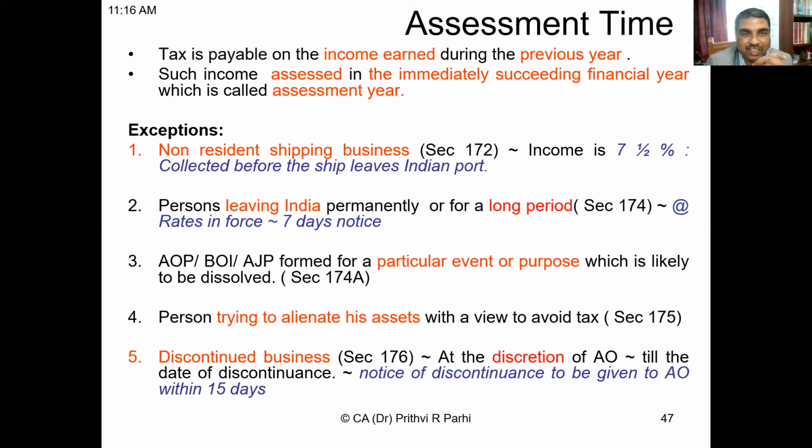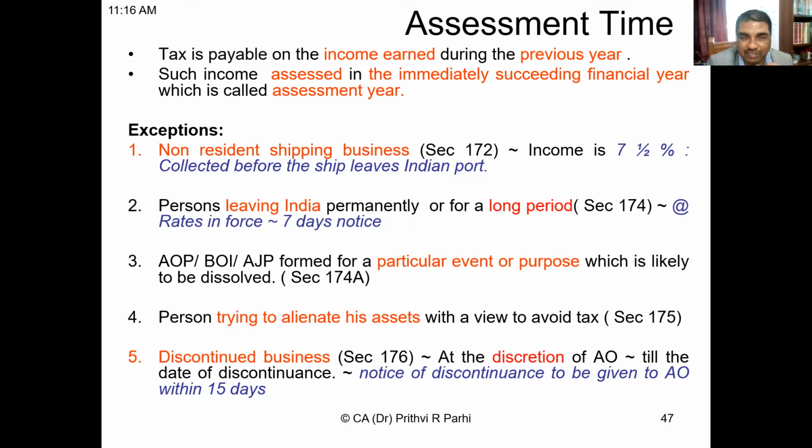Number 1, non-residents shipping business. Section 172 of the Income Tax Act talks about this. Let us say a non-resident shipping company is doing some shipping business, and the ship has arrived in India and done some shipping business in India.